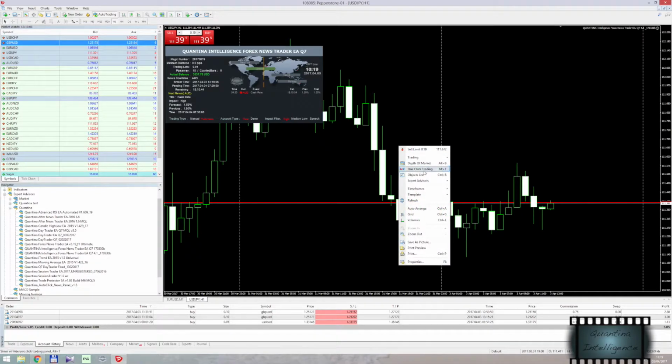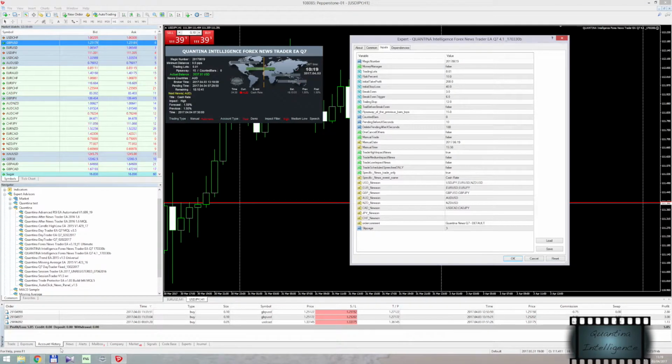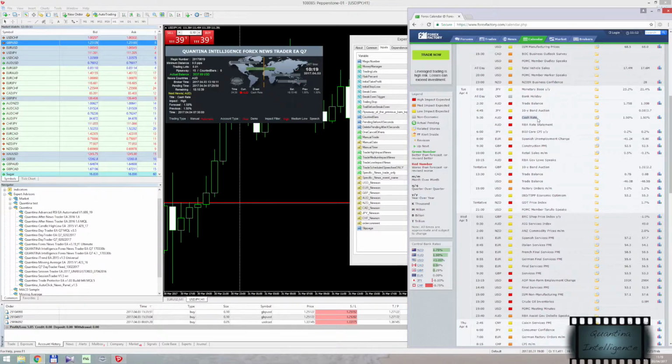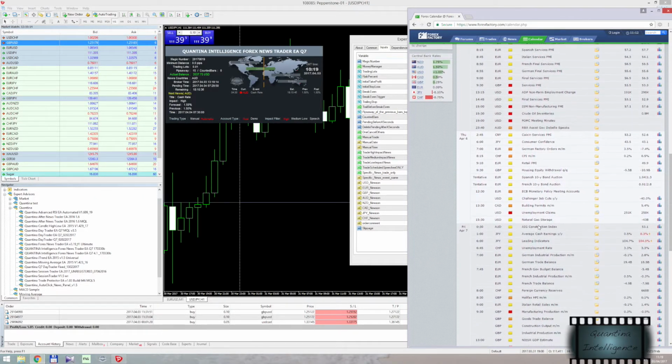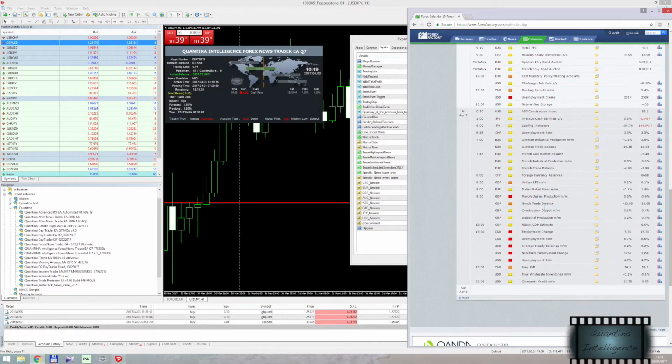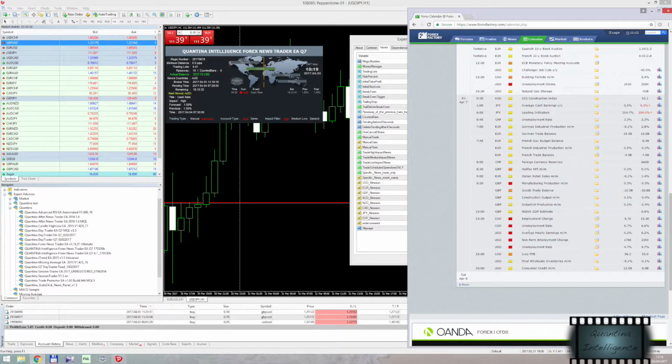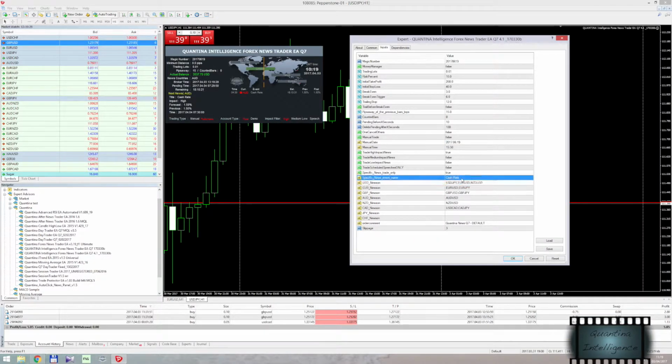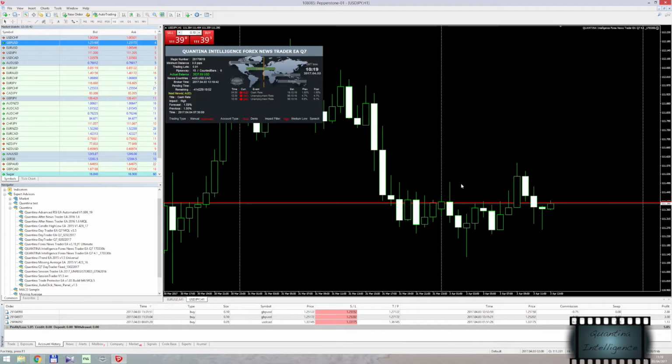What if you want to trade on cash rates and, as I mentioned, on unemployment rates? There's no need to run a separate EA for this. All you have to do is just copy the unemployment rate title and paste it next to the title, separated by a comma over here. That's it. Let's try it like this. So EA has to trade on cash rate and unemployment rates. Click OK.